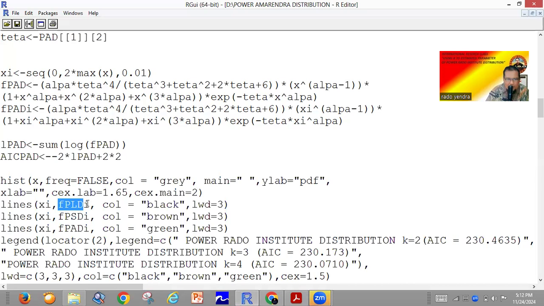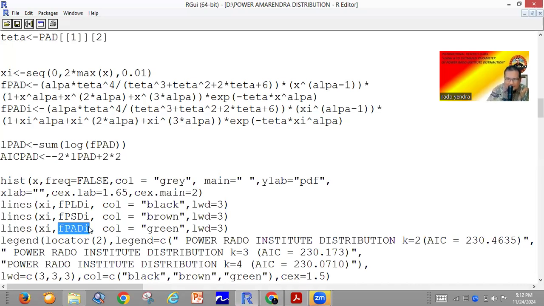This is for the power Rado Institute distribution k equal to 2, this one the power Rado Institute distribution for k equal to 3, and this one the power Rado Institute distribution for k equal to 4.